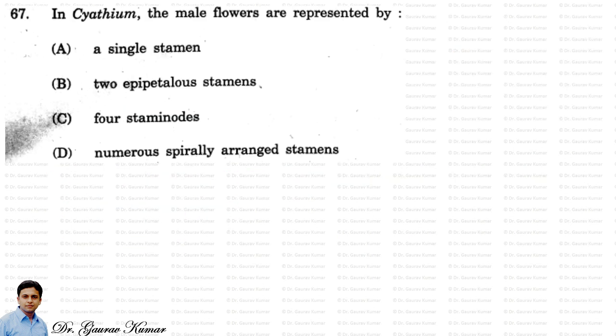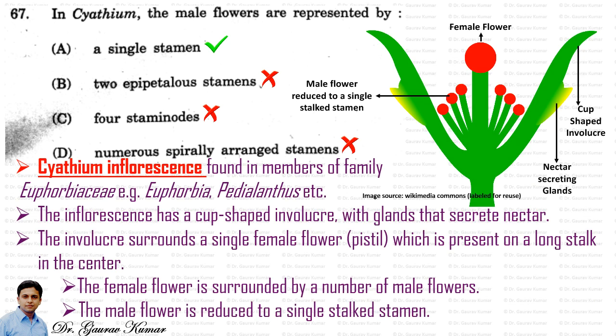Next question. In Cyathium, the male flowers are represented by. So the answer is a single stamen. This is again a repetition of a previous year question paper, so I have just taken the explanation from my previous videos. So Cyathium inflorescence, you can see the diagram on the right. You can just relate whatever is written to the diagram on the right.